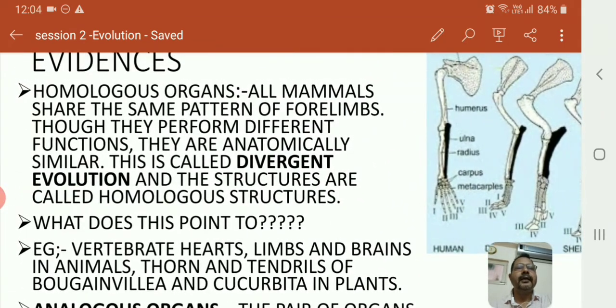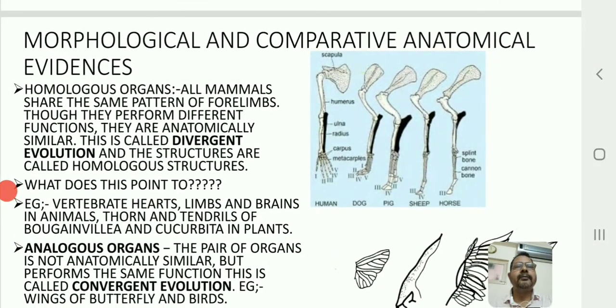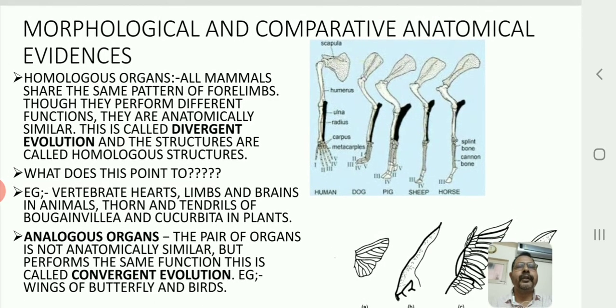What is it called? Divergent evolution. So divergent evolution is nothing but about homologous organs. Now, how to remember this? A very simple technique is there. You often have come across HD camera, HD calling, and also HD pictures. Similarly, HD. So for us, H means homologous organ and D means divergent evolution. So always remember, HD is nothing but homologous organs always show divergent evolution.